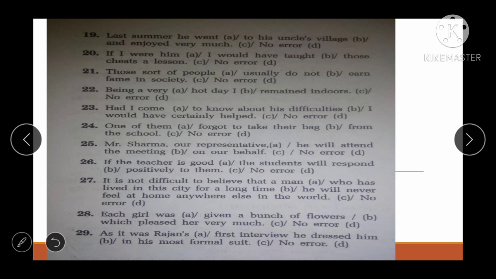So now these are the questions which we will do in one go very quickly, right? So the first question is: last summer he went to his uncle's village and enjoyed very much. No error. See friends, what would be the correct answer? Last summer he went to his uncle's village and enjoyed himself.